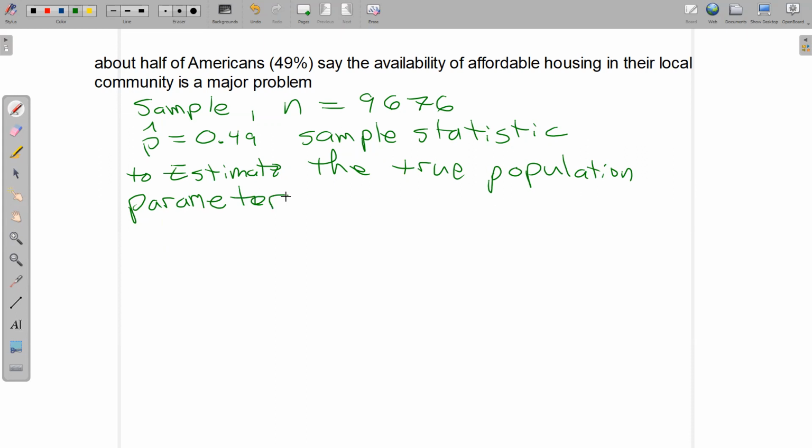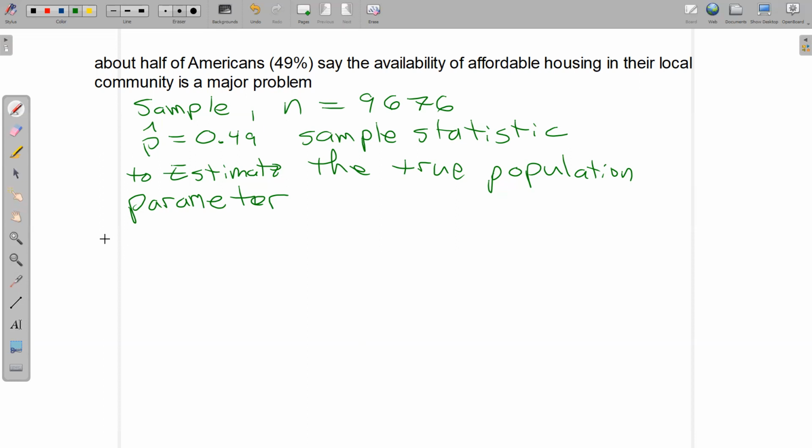So remember the difference between a statistic and a parameter. A statistic is something we measure from sample data. A parameter is something measured from the entire population. Generally, we don't have the entire population, so we have to use sample statistics to estimate population parameters. So now Pew claims that about 49% of Americans, all Americans, adults in this case actually, say that the availability of affordable housing is a major problem in their community.